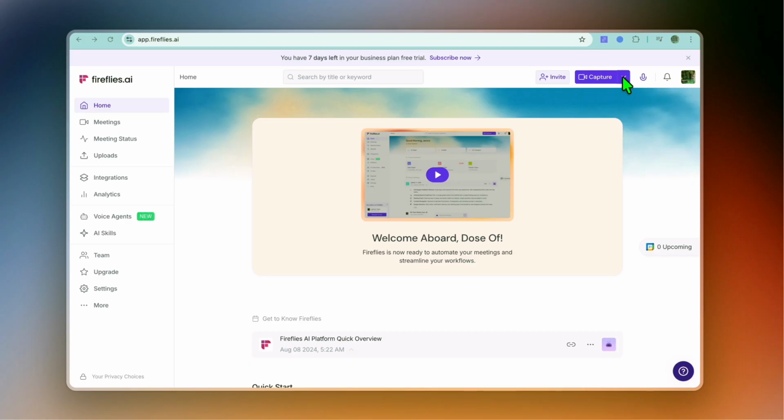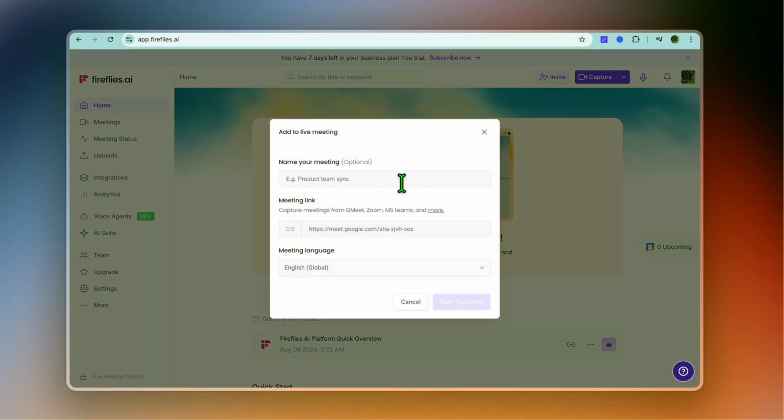We'll go over to the top right hand corner and tap right beside Capture. Then you're going to tap on Add Live Meeting, and you can see that you're given 4 different options. You can either choose to add to live meeting, schedule new meeting, or upload audio or video that you would like to transcribe, or start a recording. For this example, we're going to tap on Add Live Meeting.